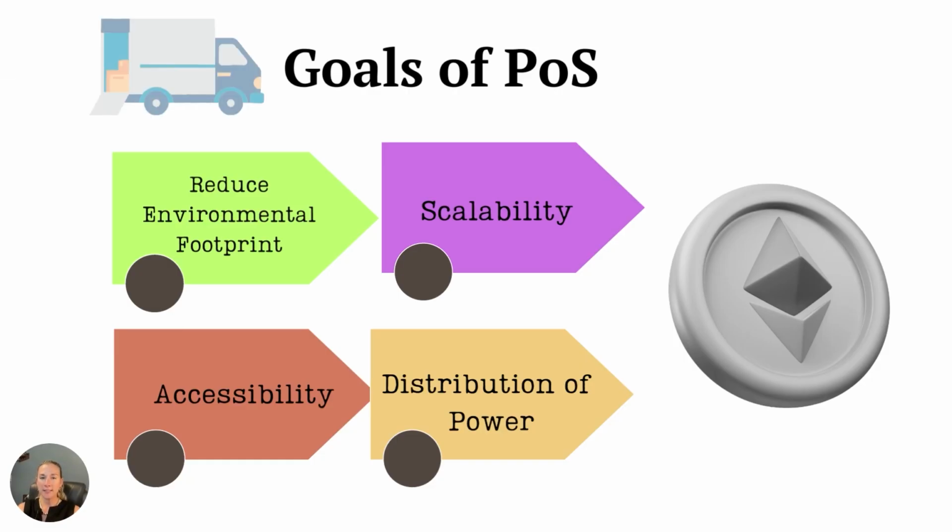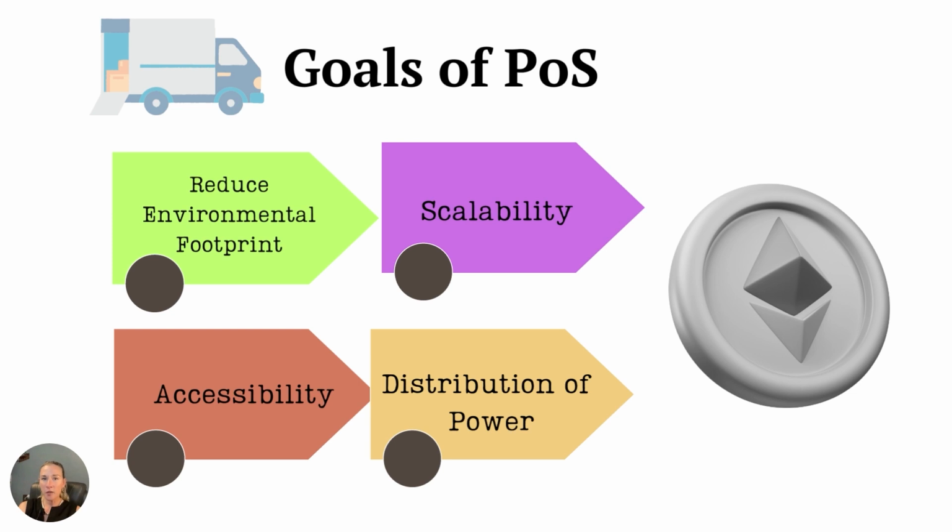Now, the goals of the proof of stake upgrade. Number one was to reduce environmental footprint, which meant decreasing the amount of computing power needed. One study from Digital Asset Research reported that proof of stake consensus used 99% less energy based on their findings.